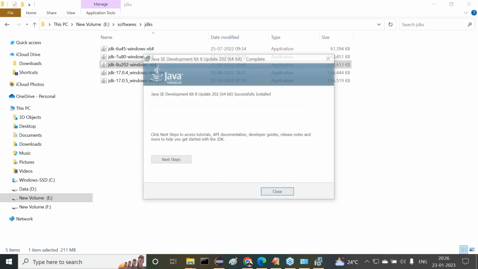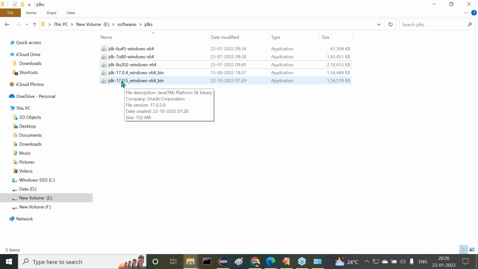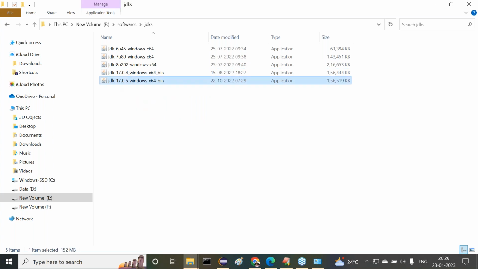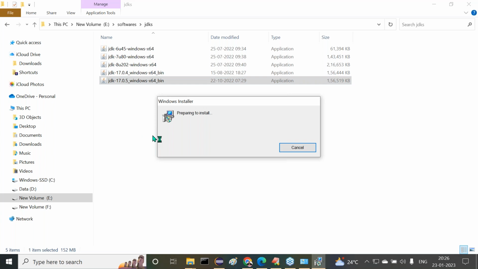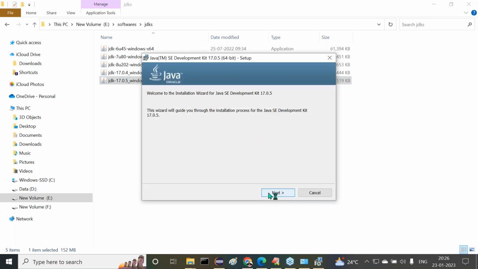Now I need to install the JDK 17 version. Now let me install it. Now see this one. Only the JDK is going to be installed. It's not going to install the JRE. Please recognize this. Double click on it. Right, sir. Now click on what button here?